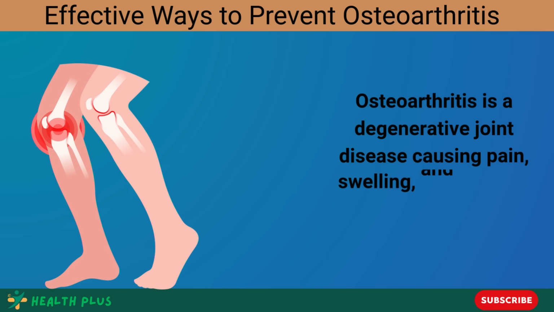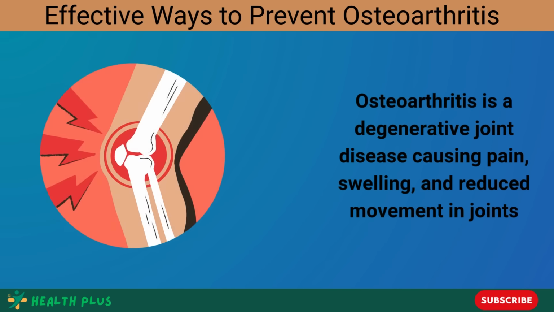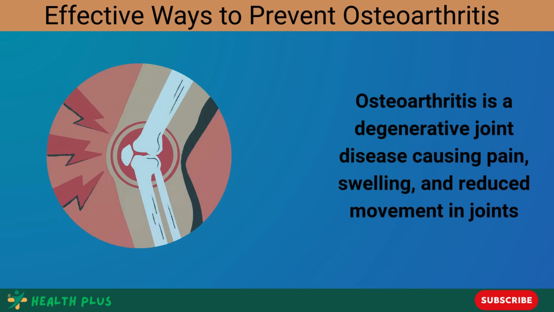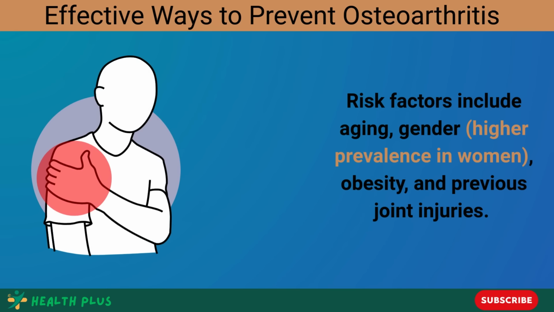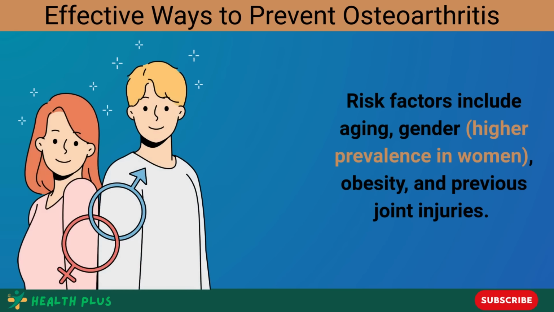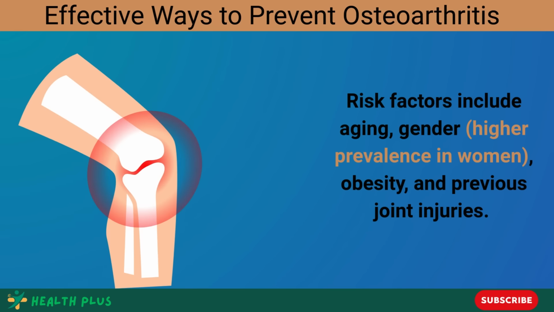Osteoarthritis is a degenerative joint disease causing pain, swelling, and reduced movement in joints. It commonly affects the knees, hips, spine, and hands, predominantly in individuals over 55 years old. Risk factors include aging, gender, obesity, and previous joint injuries.